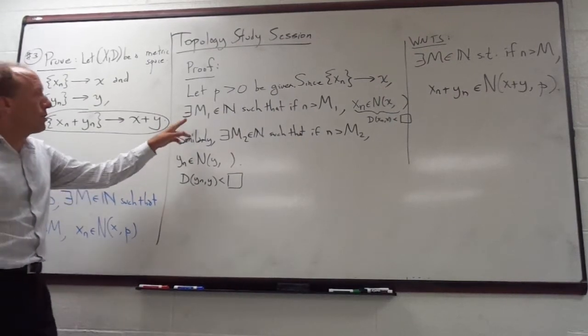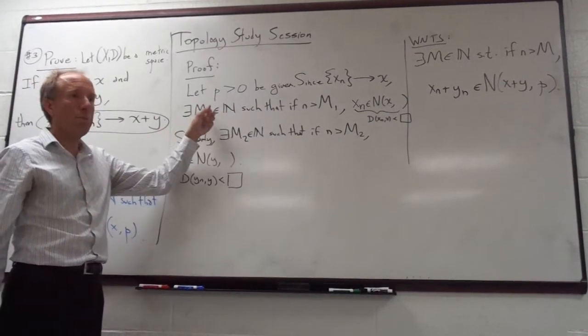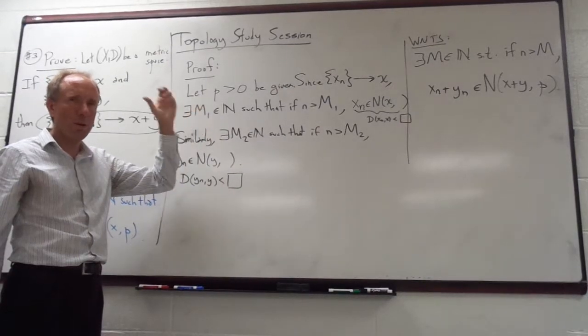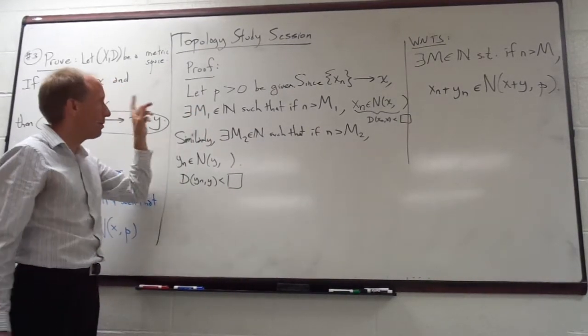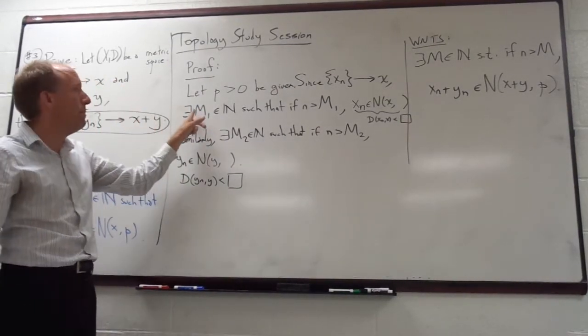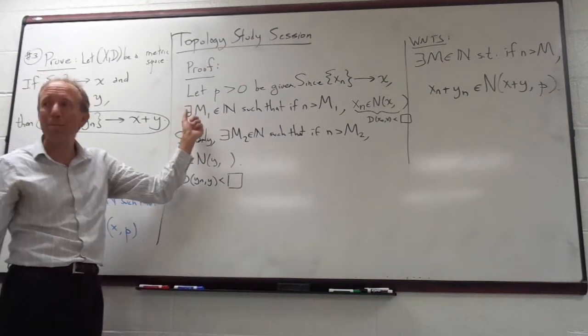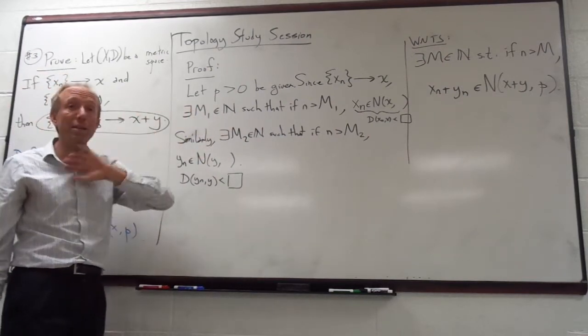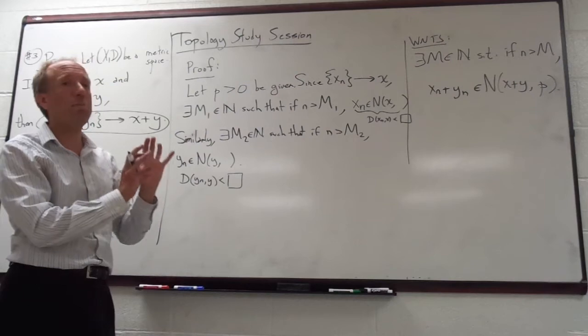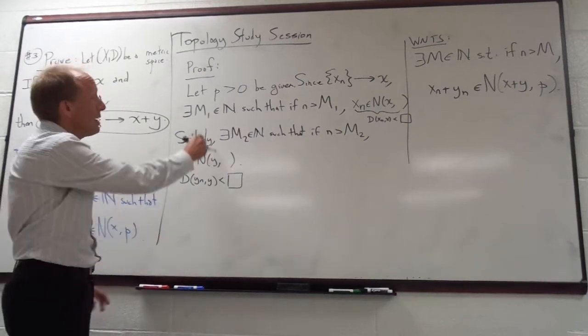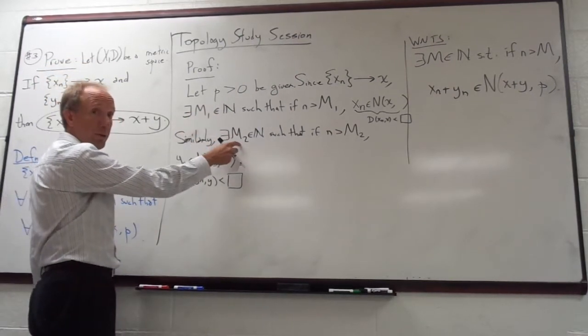What you're going to want to do whenever you have two m's, there was one person on the homework, I think, fortunately only one, who used a minimum of these m's. You don't want to do that. It's always, for sequences, guys, it will always be a max. You're going to take the max of these two numbers.